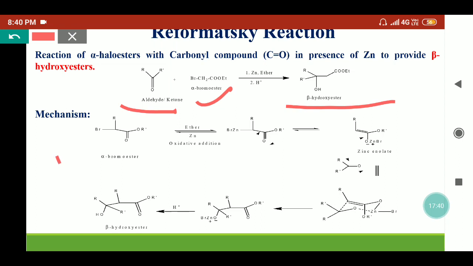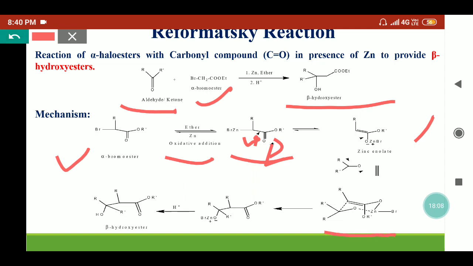When alpha bromoester is treated with zinc metal, zinc goes to the bromine, and due to oxidative addition we will get this product. And it can convert into the zinc enolate. Here this zinc can transfer from here to this, and this will go to the oxygen. So we will get the zinc enolate species, which further reacts with the carbonyl compound, that is ketone or aldehyde, and it provides the